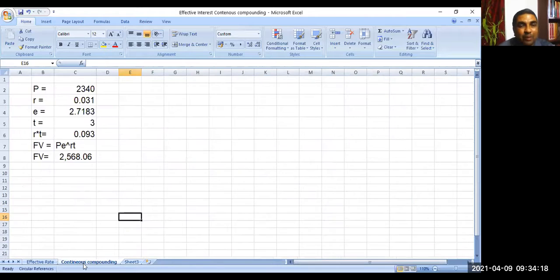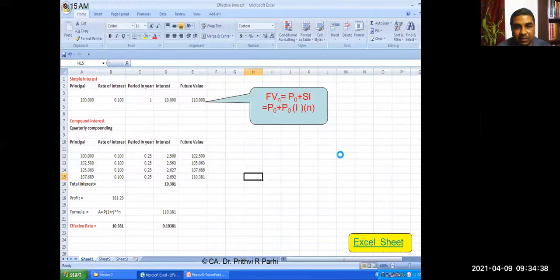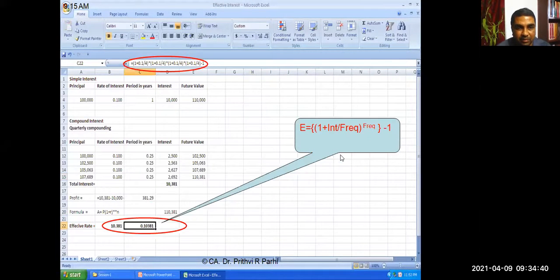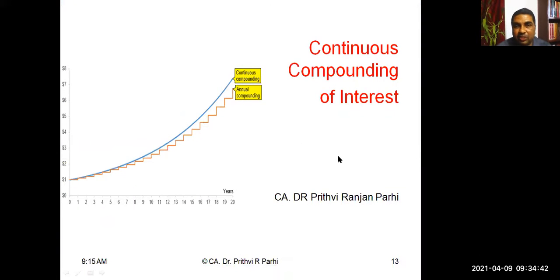Now, friends, we will be understanding one more concept. That is the concept of continuous compounding. That means almost in every instant interest is getting compounded, whatever the future value. Just a minute, I am going to share the screen with you. This is the concept of continuous compounding of interest.